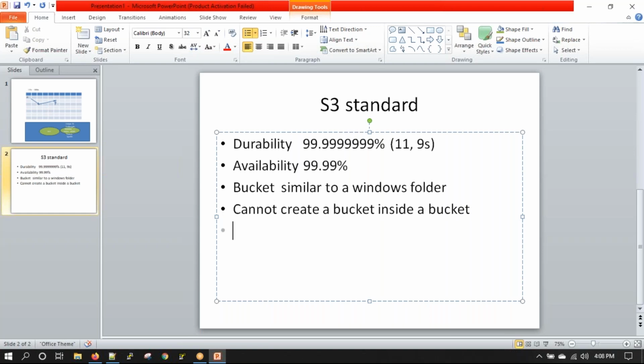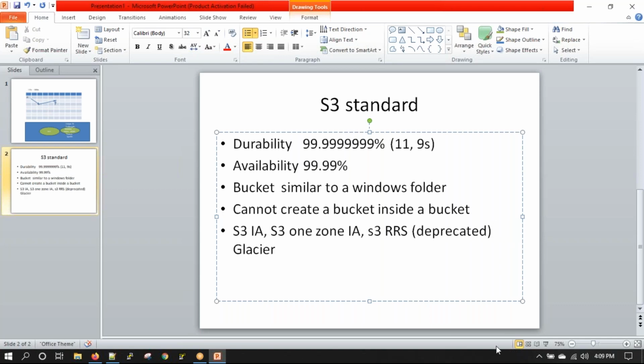Then S3 offers some other types of S3 storage also. The first one is S3 standard. Then we have S3 IA. We have S3 one zone IA. We have S3 RRS, which is deprecated. We have Glacier.